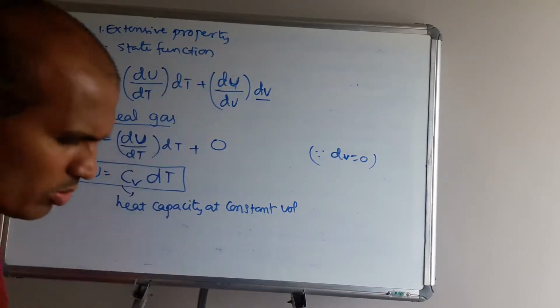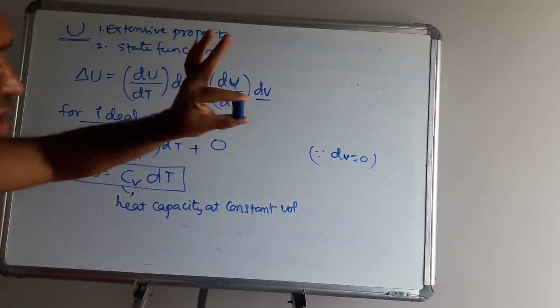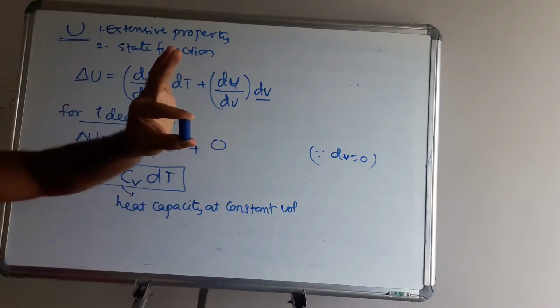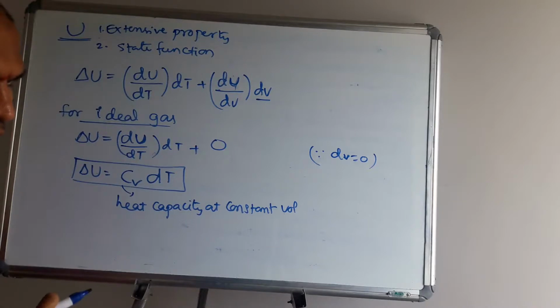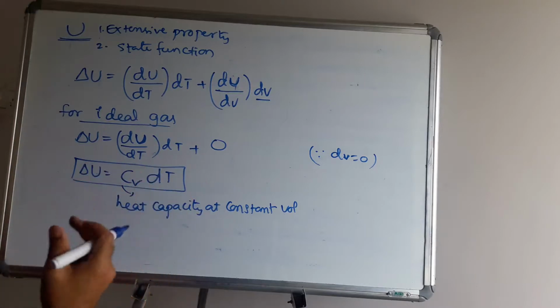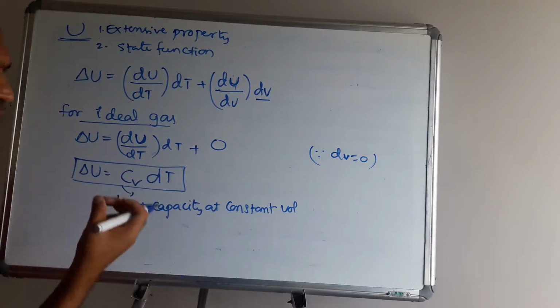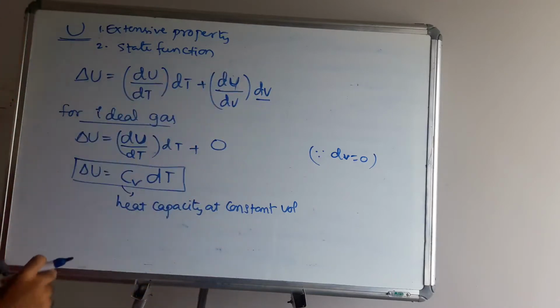When you close it, say the volume is 1 or 2 ml, then nothing will escape out, so the volume remains constant. If you calculate the initial and final states, the volume is 2 ml initially and the final state is also 2 ml. 2 minus 2 is how much? 0. Volume is constant.